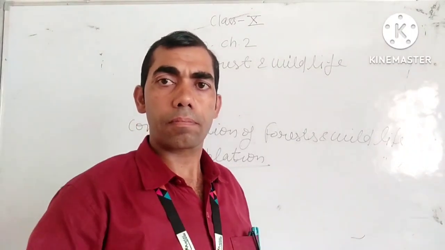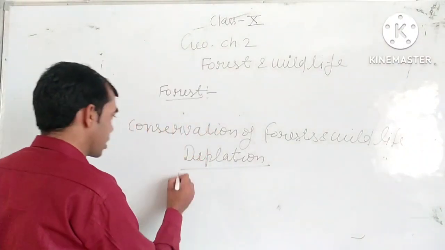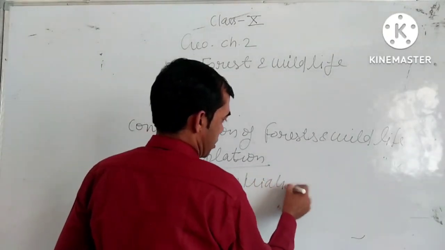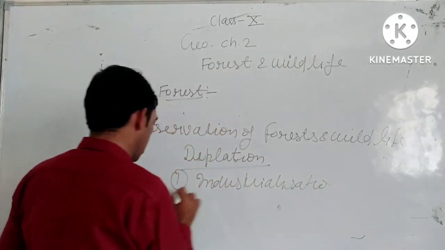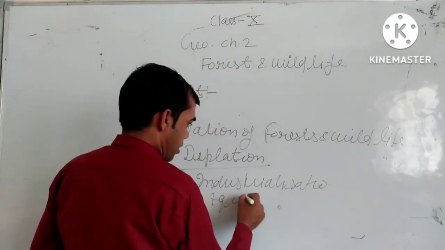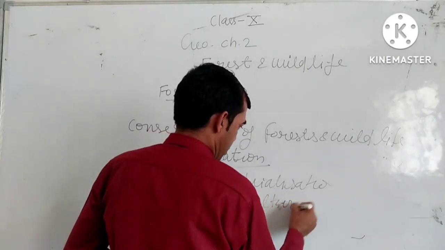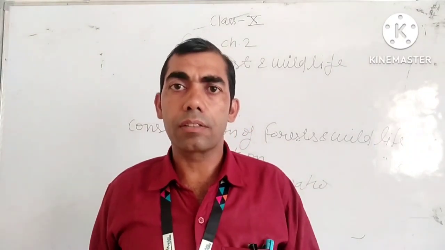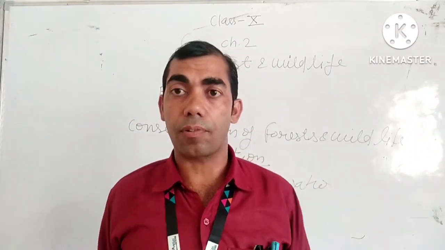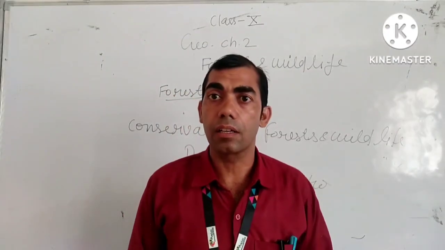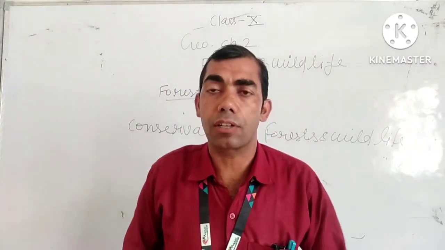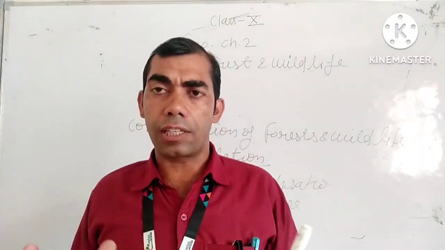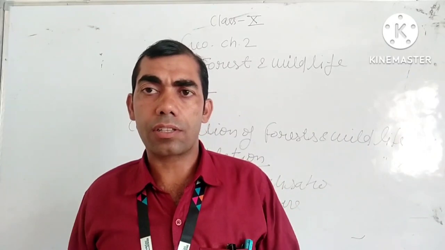For example, industrialization, expansion of agriculture, large expansion of agriculture in the British period. It was the largest decline of the forest and wildlife in India. Hunting, poaching, urbanization, large scale of population, all these factors are responsible for the depletion of the forest and wildlife